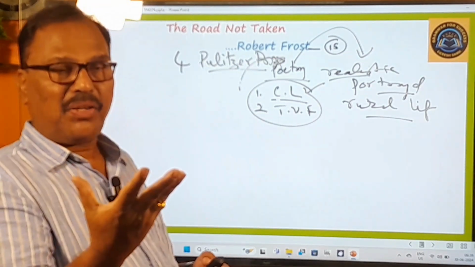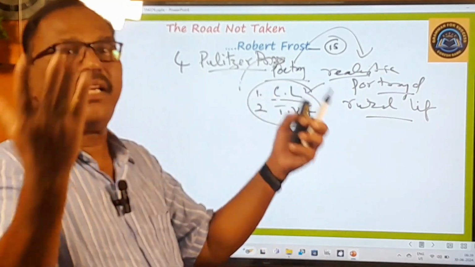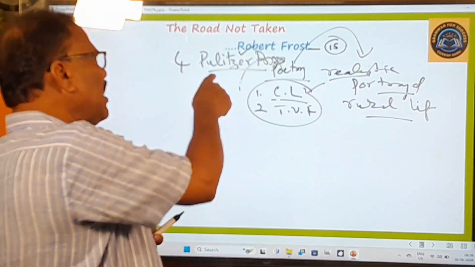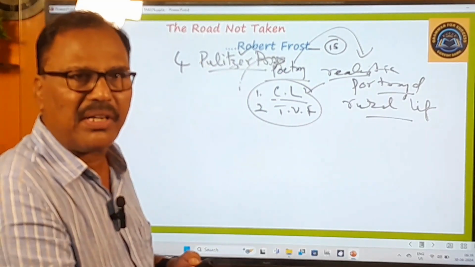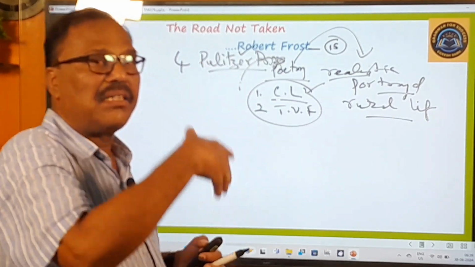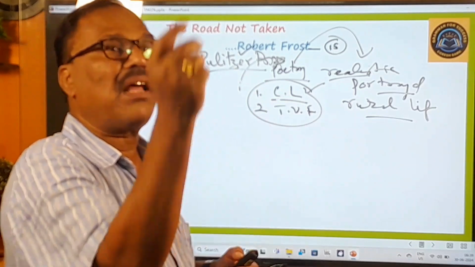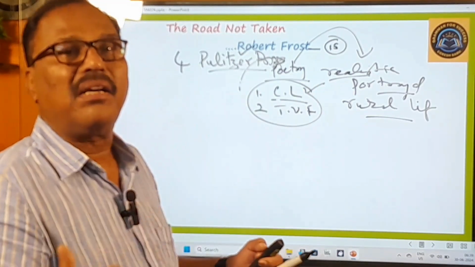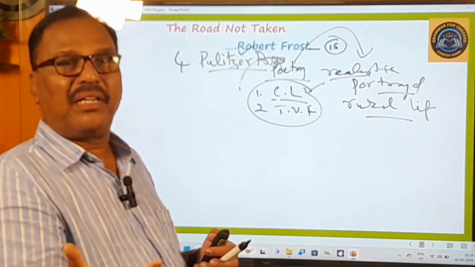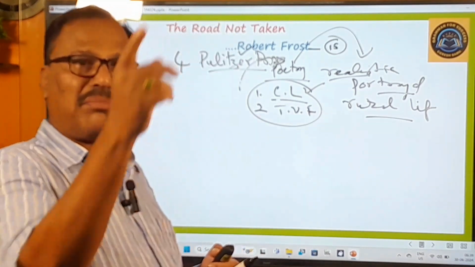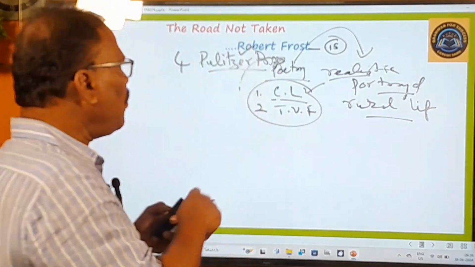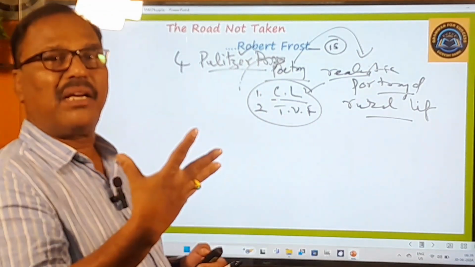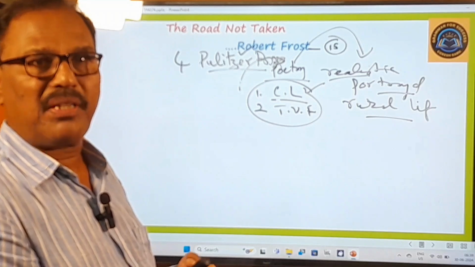So that is really a very prestigious award in the USA, just as the Sahitya Academy Award in our India. Whoever makes an outstanding contribution in the literary field will be given that award. In the same way, in the USA, the Pulitzer Prize is given to those who make outstanding contributions in the literary field.